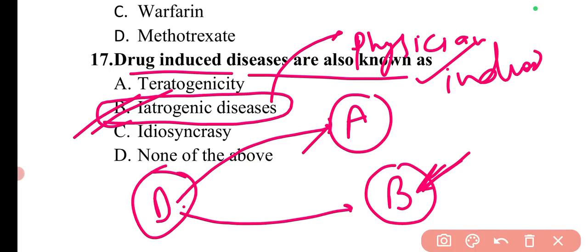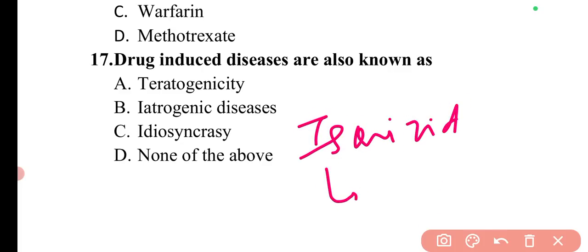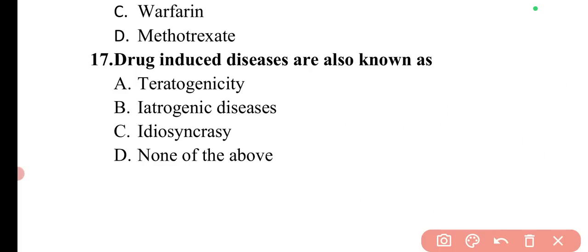For example, by using isoniazid, a condition known as hepatitis can be induced. So these are the drug-induced diseases.